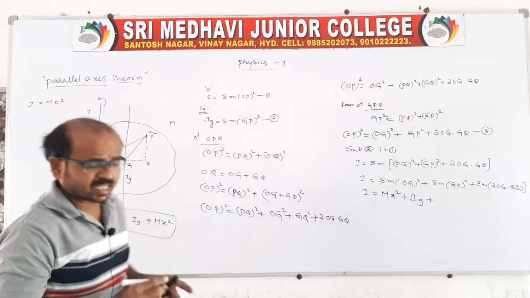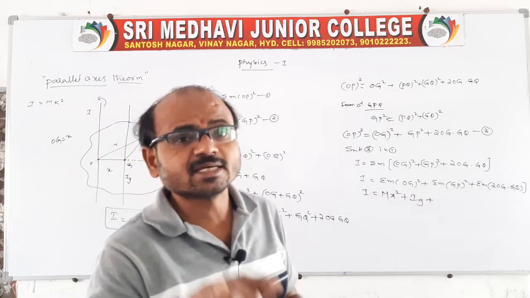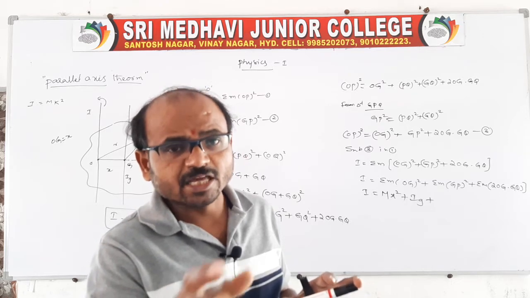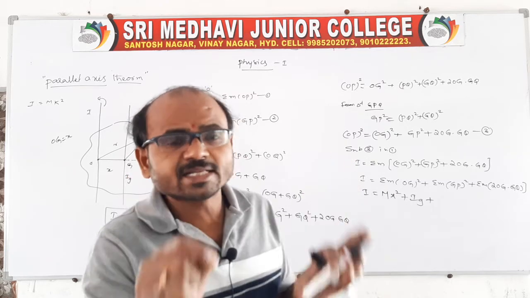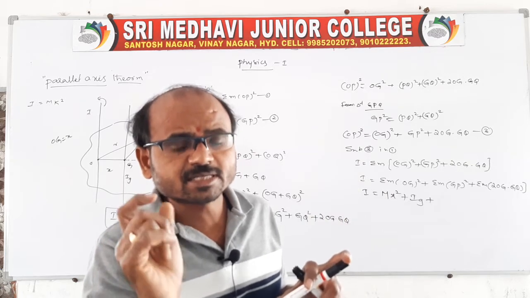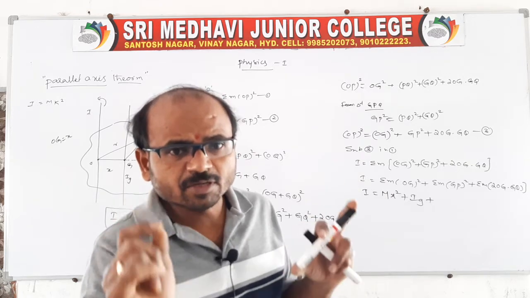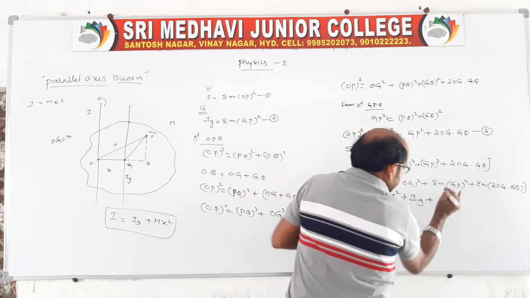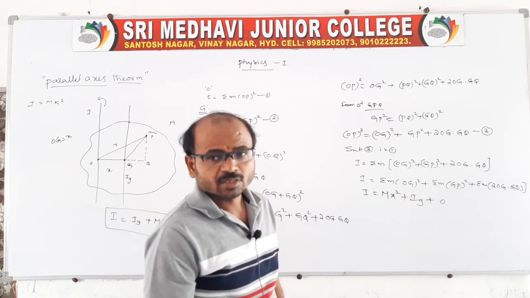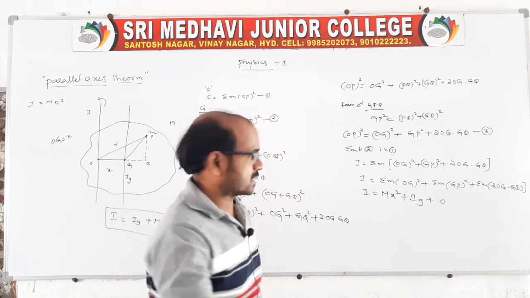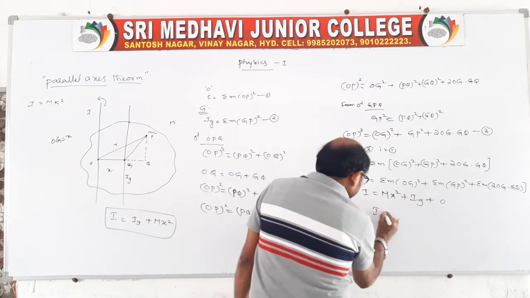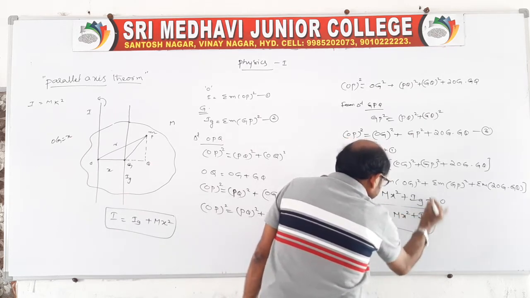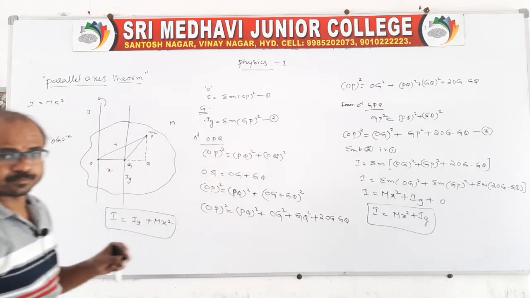According to the center of mass, the origin is shifted to the center position, therefore the total body is to be balanced at the center. That we can say the algebraic sum of the moments, the sum of the moments about the center of mass, is 0. So this term becomes 0 because of the center of mass statement. The total mass of the system is supposed to be concentrated at the center, so that I is equal to mx square plus Ig. This is the statement. It is the parallel axis theorem.